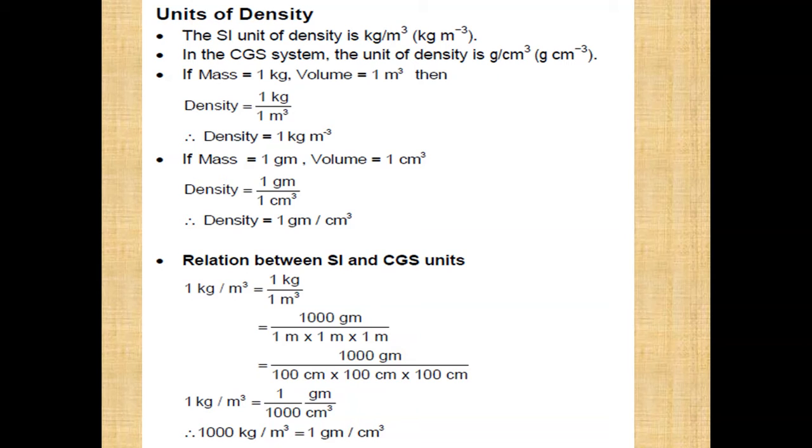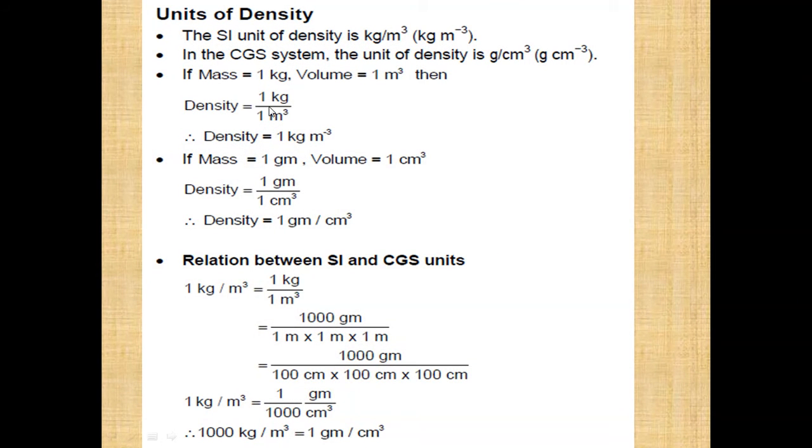Now, like we use units to measure area or volume, in a similar manner the units of density are: the SI unit is kg per meter cube, and in the CGS unit we replace kg by gram and meter by centimeter, so it becomes gram per centimeter cube.